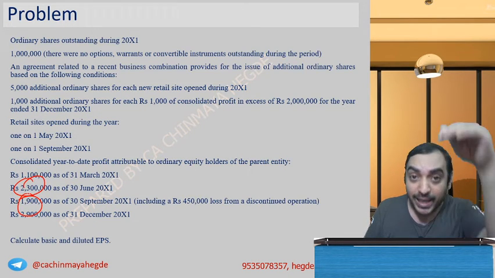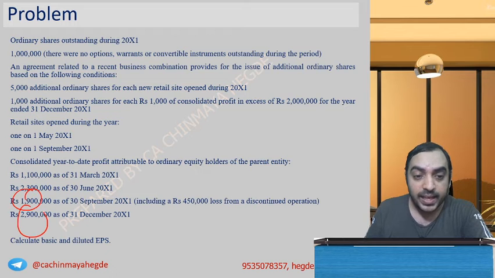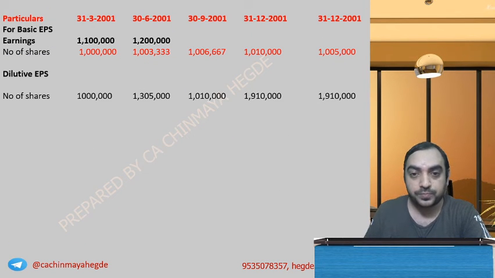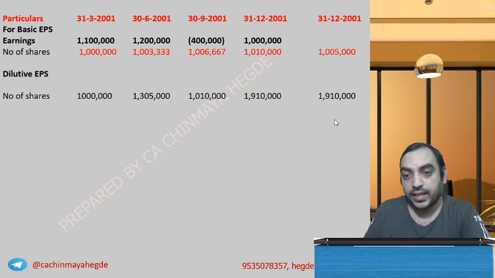23 lakh became 19 lakh, reduced by 4 lakh. 19 lakh became 20 lakh, increased by 10 lakh. The difference. 4 lakh, sorry. Total 29 lakh.